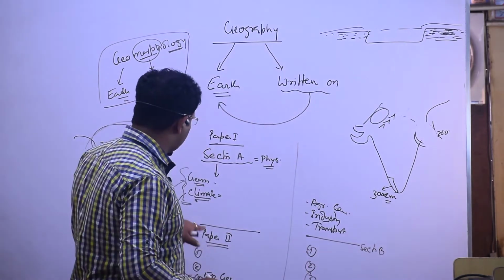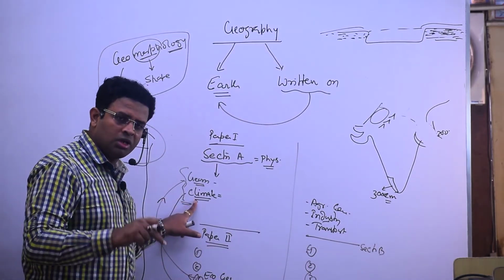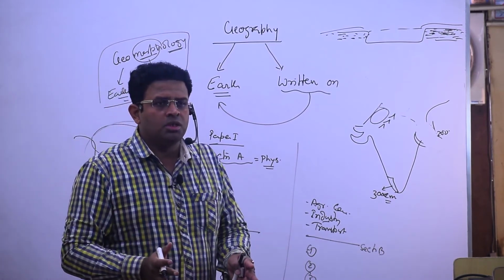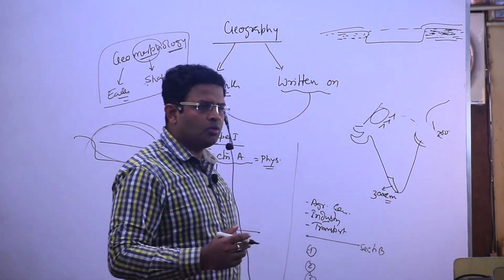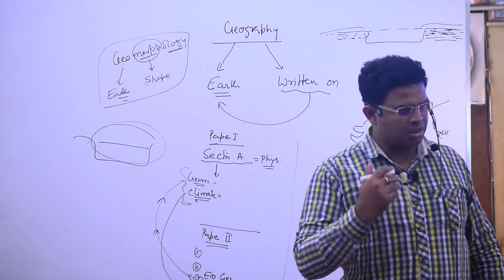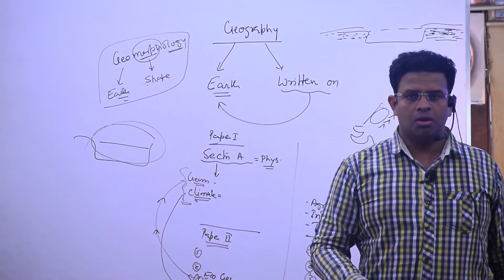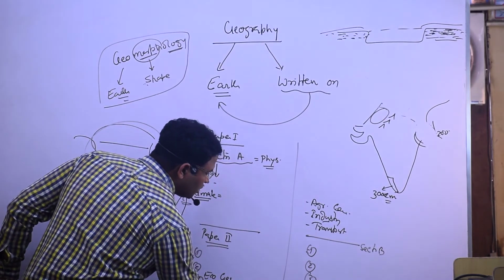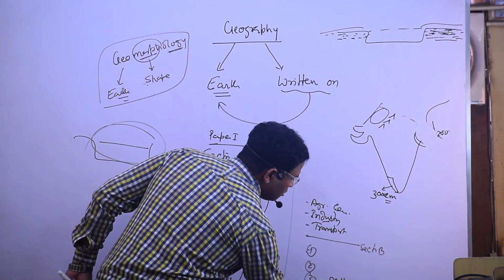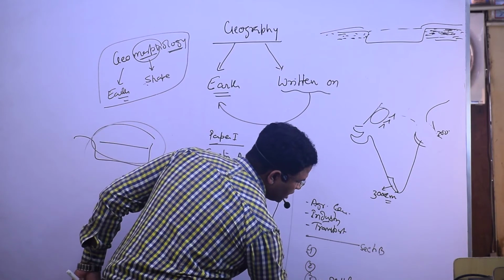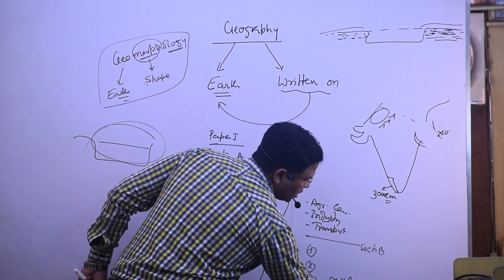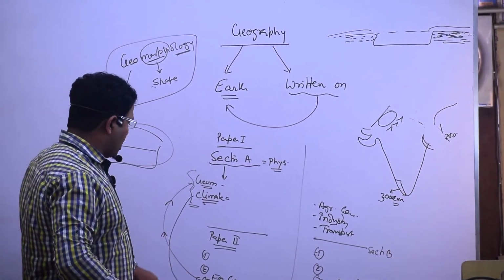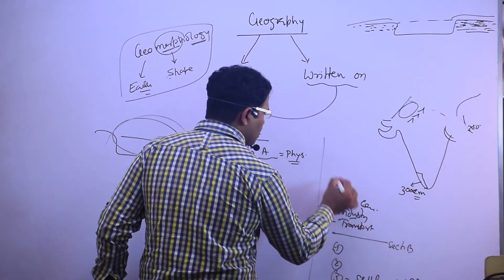And where, because of the climate, there is good rainfall and good agriculture, population is settling. For more population, we also have to study the distribution of population in the world. Where will the population try to settle? Where water availability is there. On the geomorphology, so we also have the settlement and population chapter, and in paper 2, section A, in the Indian case, the settlement and population chapter. Understood? And thereafter we can see agriculture geography.